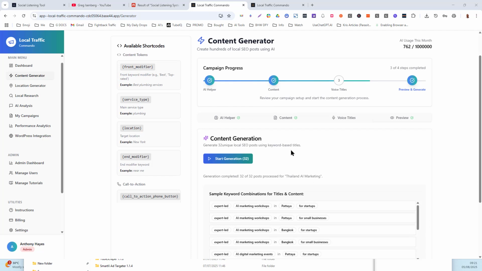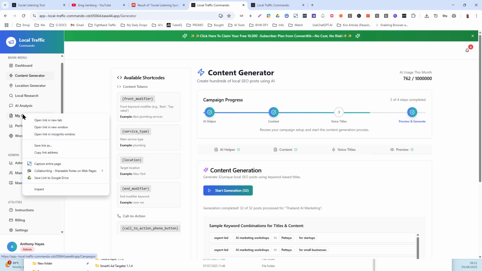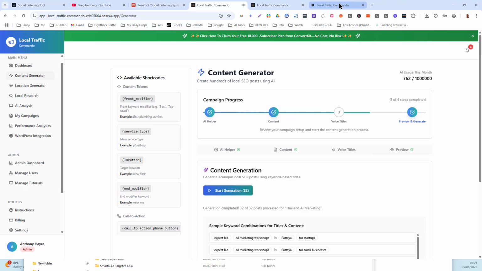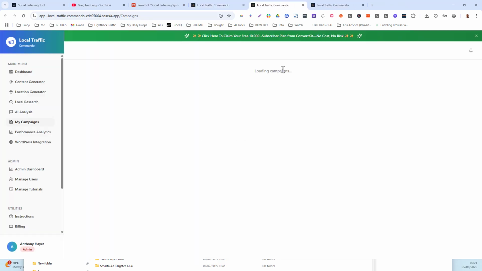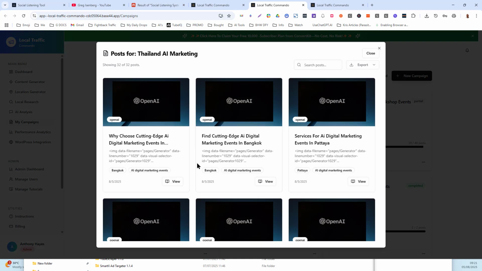Okay, so the campaign has been completed, and you've done all 4 steps at the top here. What we can do then is go into my campaign. So just open it in a new tab and we will see our campaign is here. Now, if we click on the 3 dots here, we can view the posts and you will see that AI has injected more conversational, more compelling headlines.